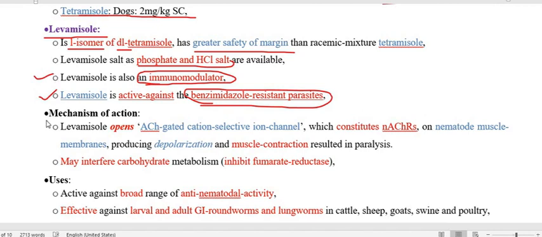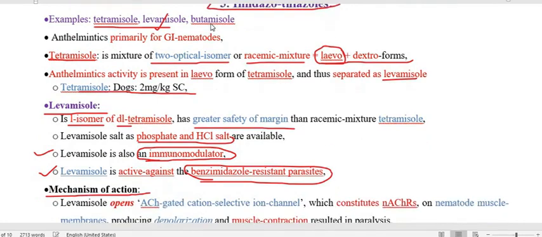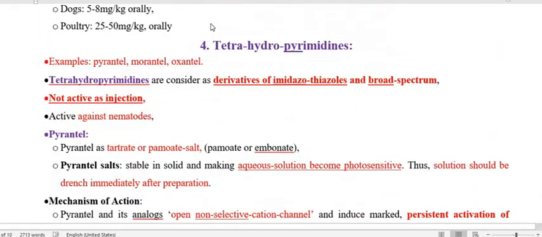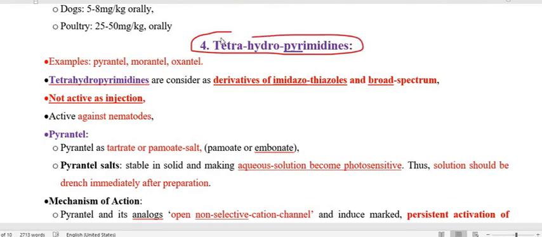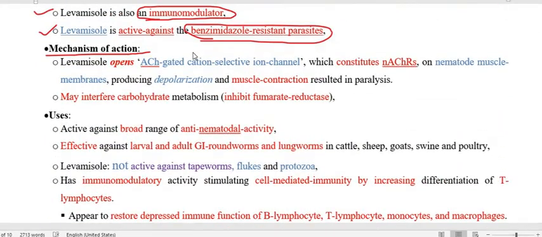Regarding mechanism of action, I am going to explain. This mechanism of action is quite similar to that of the imidazothiazoles, as well as the next one, the tetrahydropyrimidines. Their mechanism of action is also quite similar to this one. Only a few things are different that we are going to mention here.